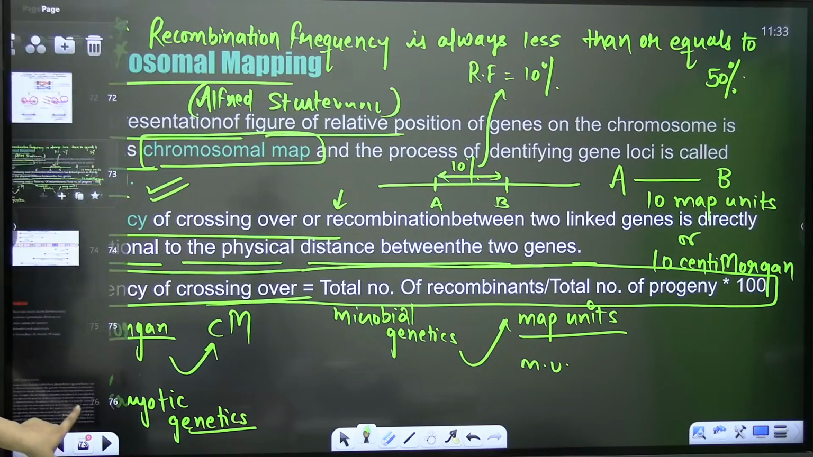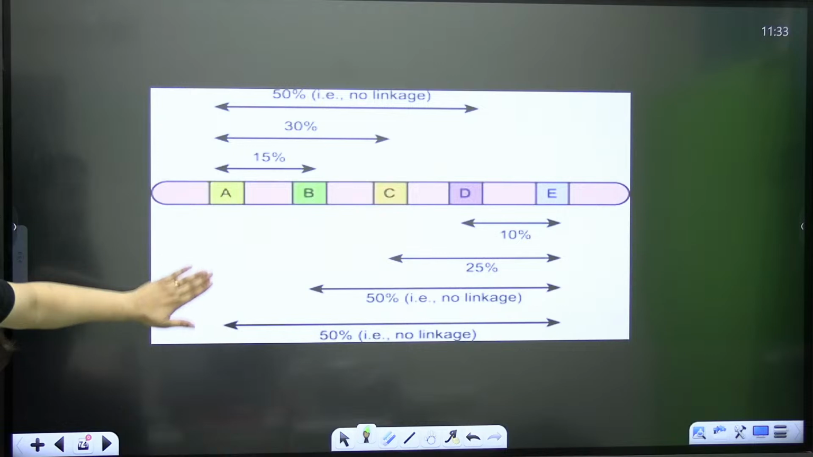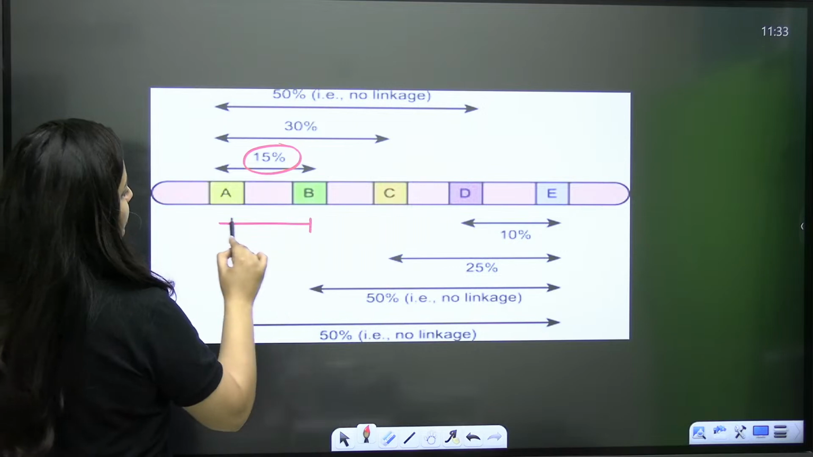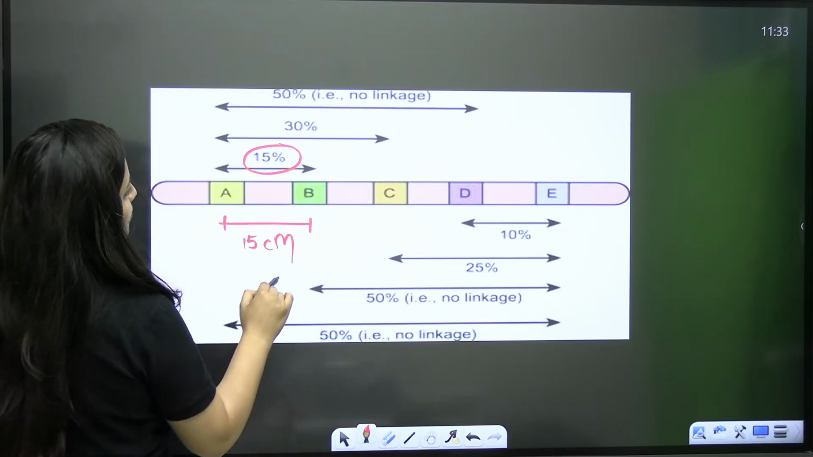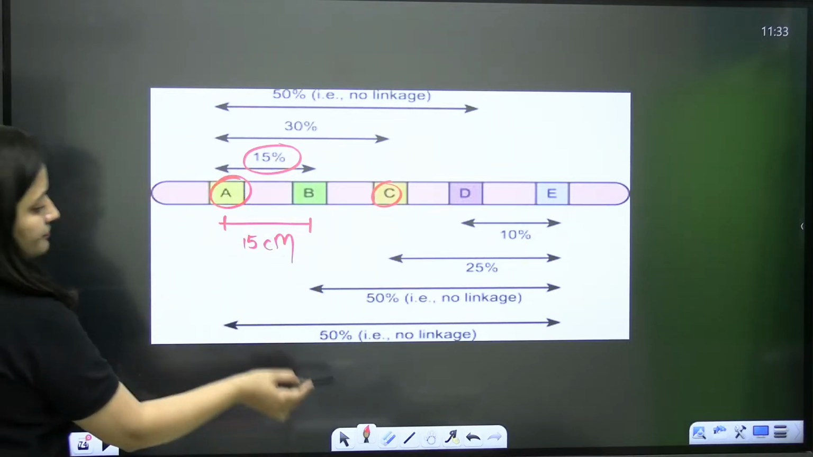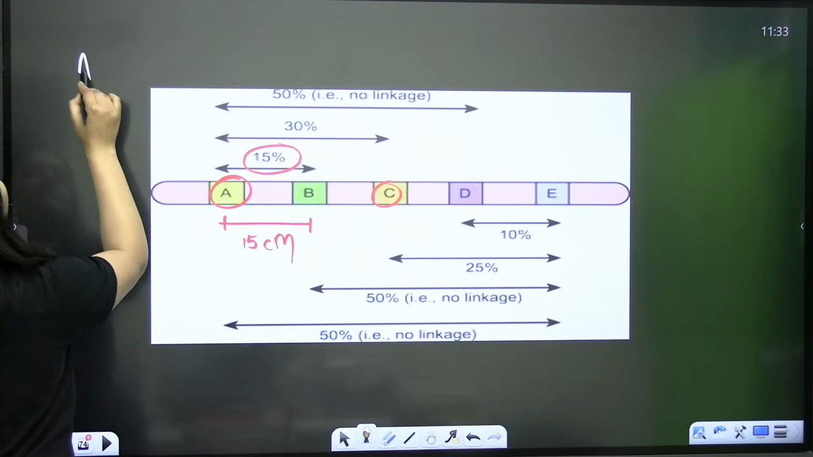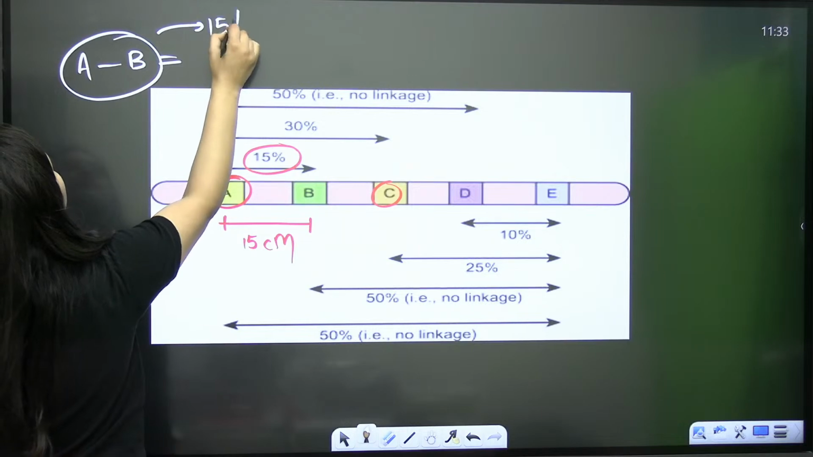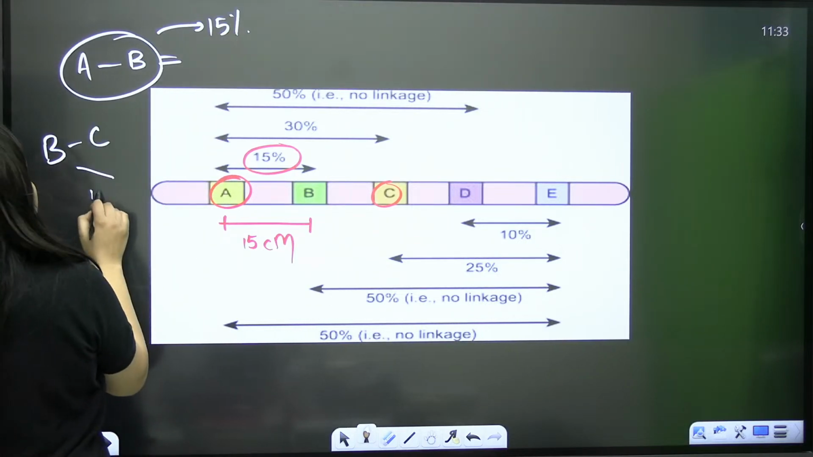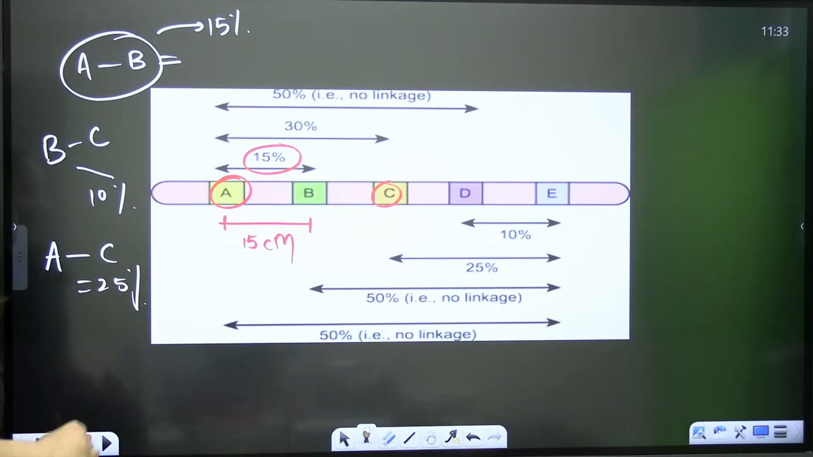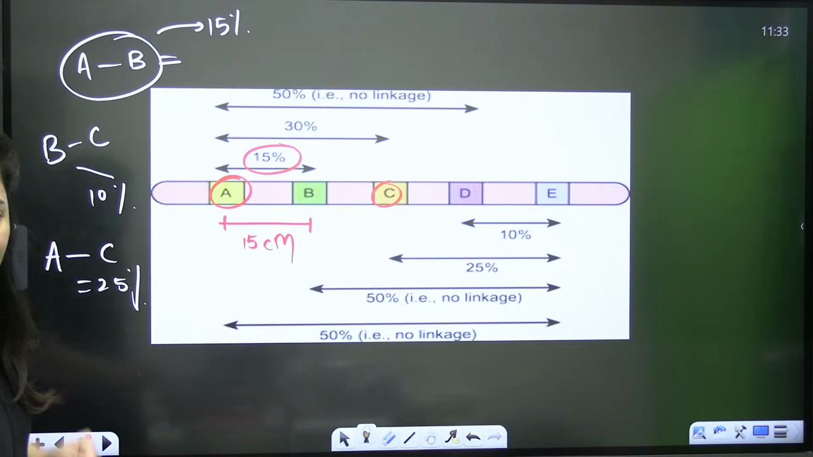Okay, that is important. See this, A and B have a recombination frequency of 15%, so their distance is 15 centimorgan. Now, let's say the recombination frequency between A and B is 15%, between B and C is 10%, and between A and C is 25%. I can ask you to arrange them linearly on the chromosome.